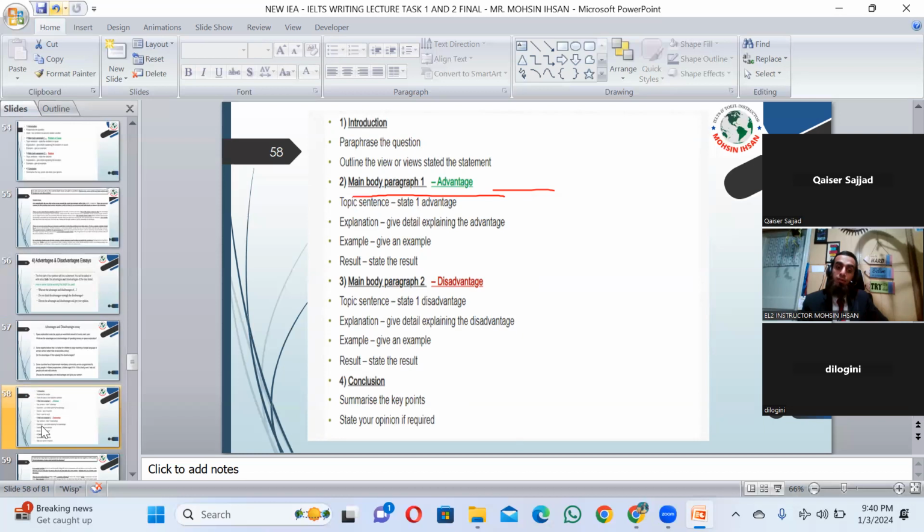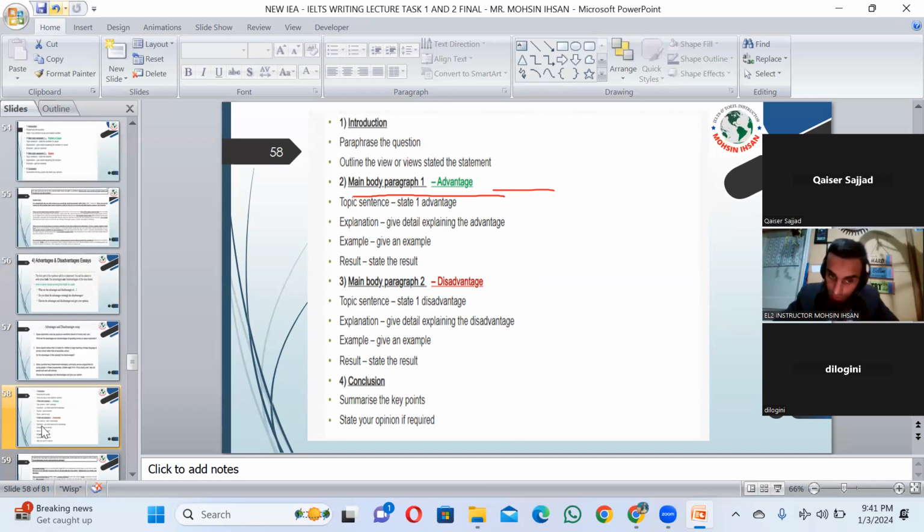Next, the last thing that you are having is the conclusion. Within the conclusion, you summarize the key points and state your opinion if required, right? Conclusion, what are your key points? You can directly write the opinion which you would have written so far in the introduction paragraph, right? And the last part of the conclusion is to state your opinion if required. State your opinion means state your suggestion.